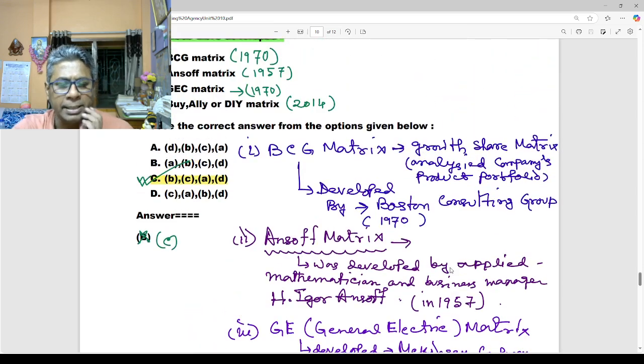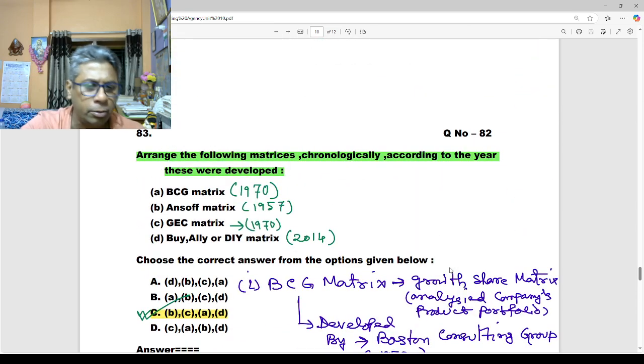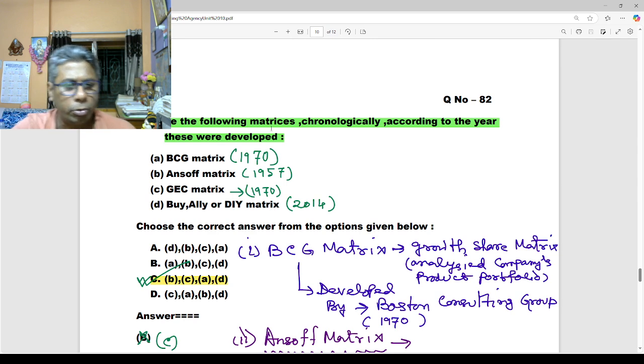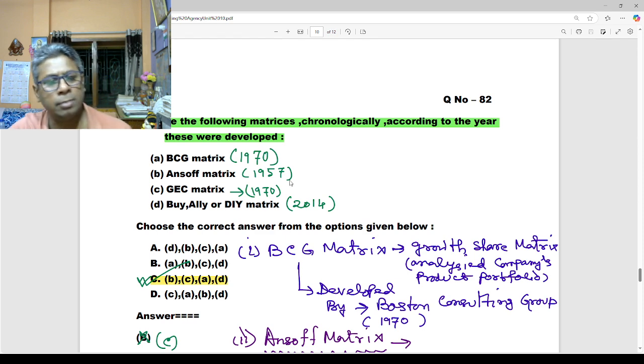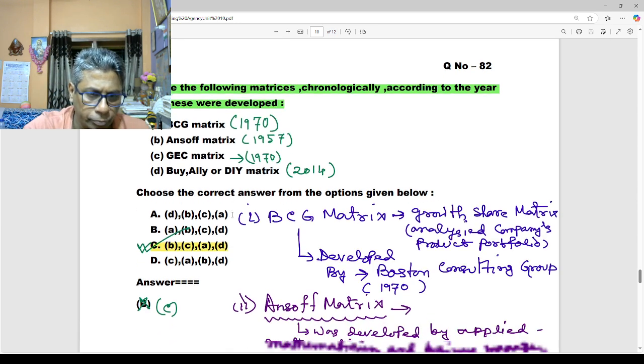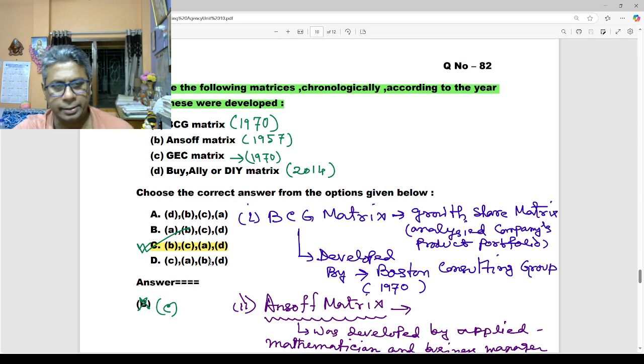So this matrix structure is one of the important organization structures. Chronologically, BCG matrix was developed in 1970, Ansoff matrix in 1957, GE matrix in 1970, and BI DIY matrix in 2014. So option C is correct.